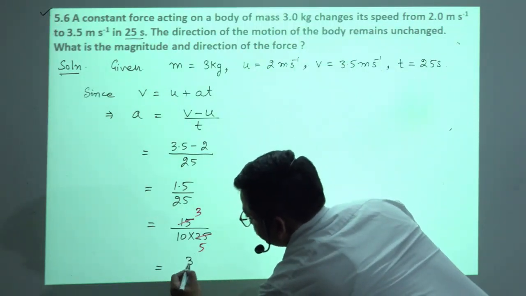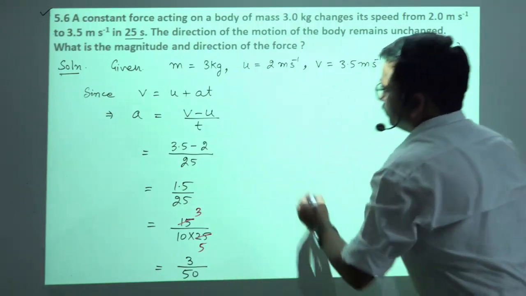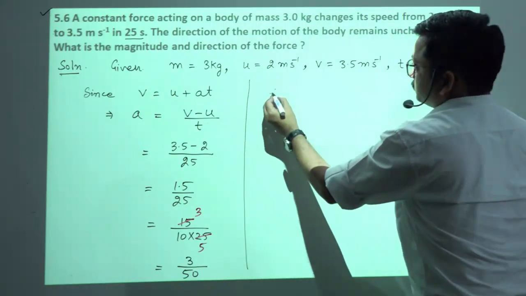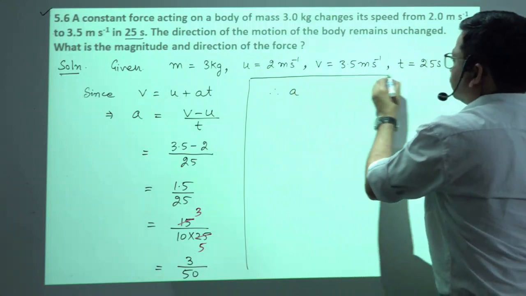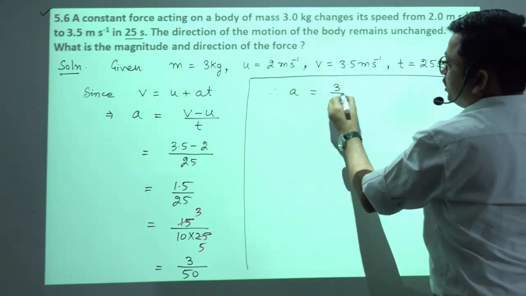So it will be 3 over 50. Now acceleration we got here, that is A is equal to 3 by 50.